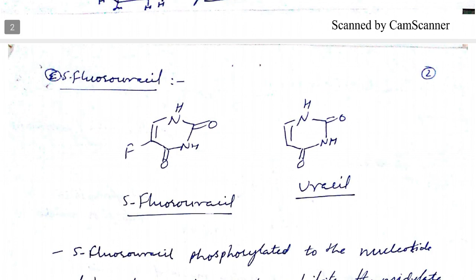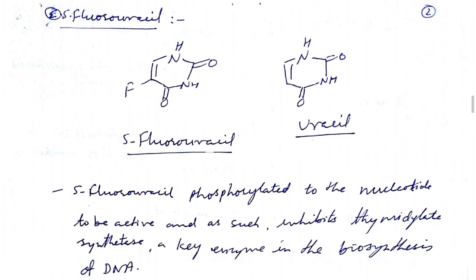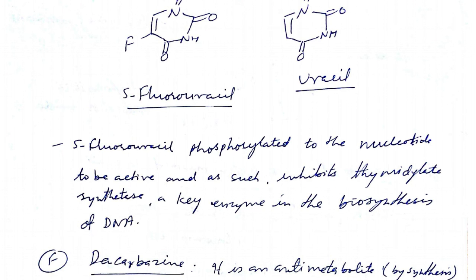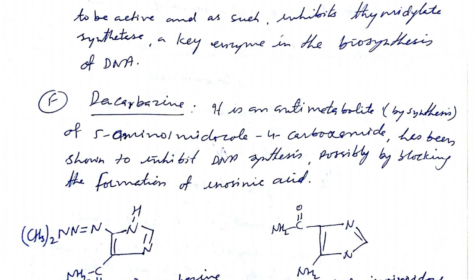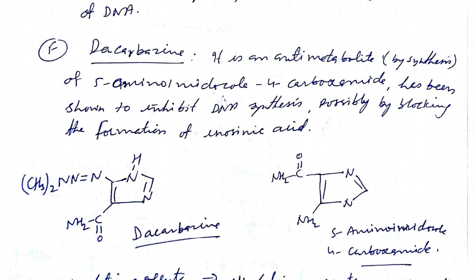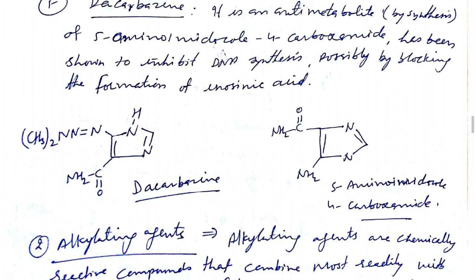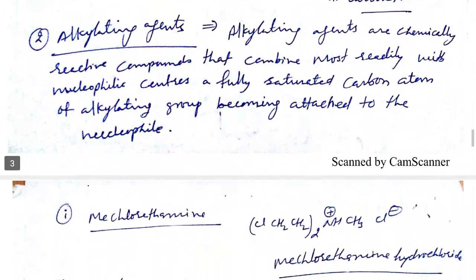5-fluorouracil has a structural resemblance with uracil. Uracil is, you know, a pyrimidine base, and it inhibits DNA synthesis by inhibiting thymidylate synthase. And the last one is dacarbazine, which has structural resemblance with 5-amino imidazole 4-carboxamide, and it inhibits inosinic acid formation, or you can say DNA synthesis. So dear students, this is about the antimetabolites. Now we are discussing alkylating agents in the next class.